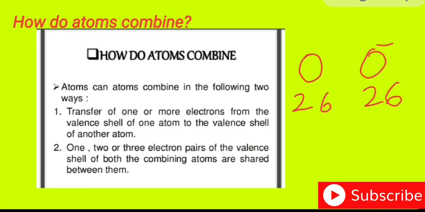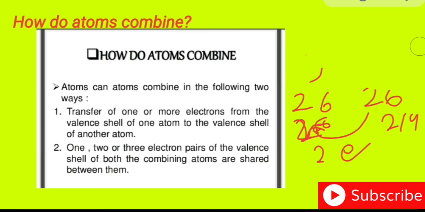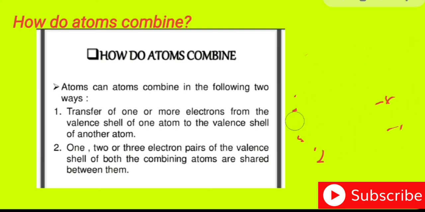If this oxygen atom gives two electrons to that oxygen atom, that one becomes 2,8. But what happens to this oxygen atom? It will become 2,4, so it cannot be stable. Then how will both oxygen atoms get stability?